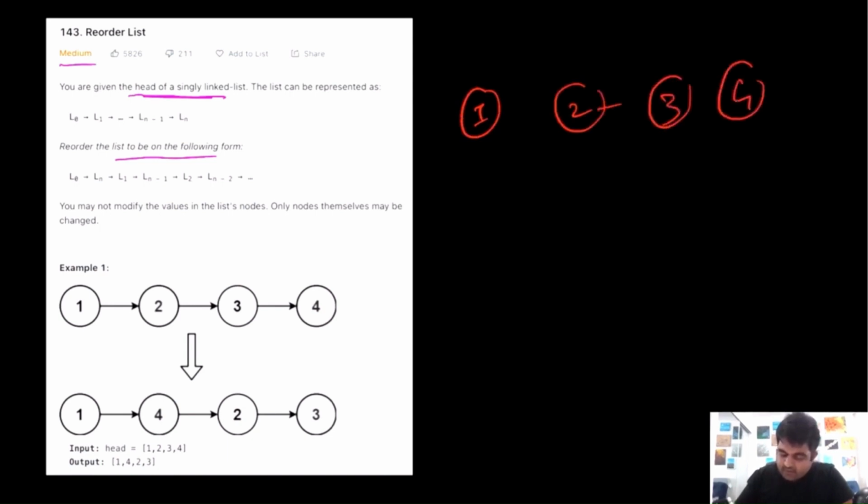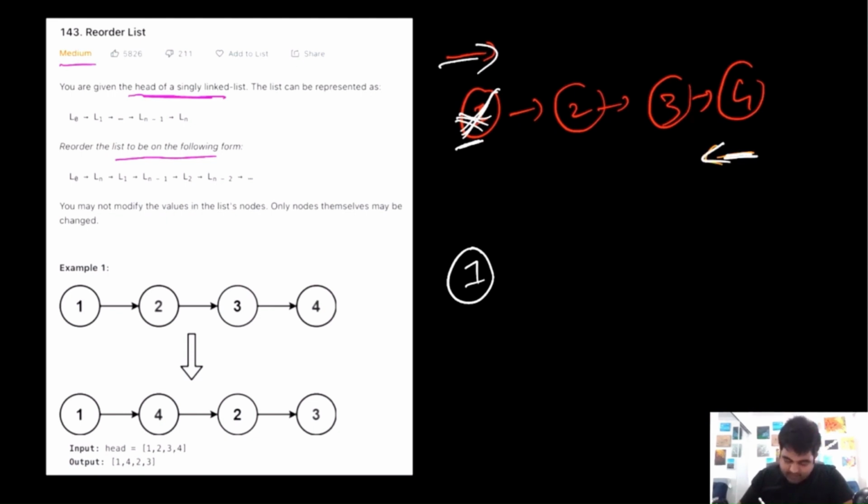This is a normal linked list we are given, and now we need to reorder it in a manner that one node we take from the left to right direction, and another node we take from the right to left direction. So in this case, the first node is going to be node number 1. And now once we have taken this node from the left to right direction, the second node we are going to take is from the opposite direction. So the second node in this case would be the value number 4.